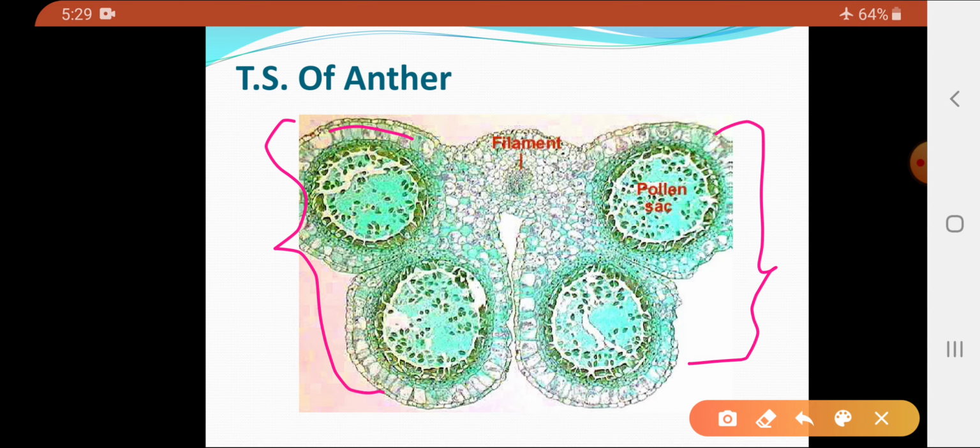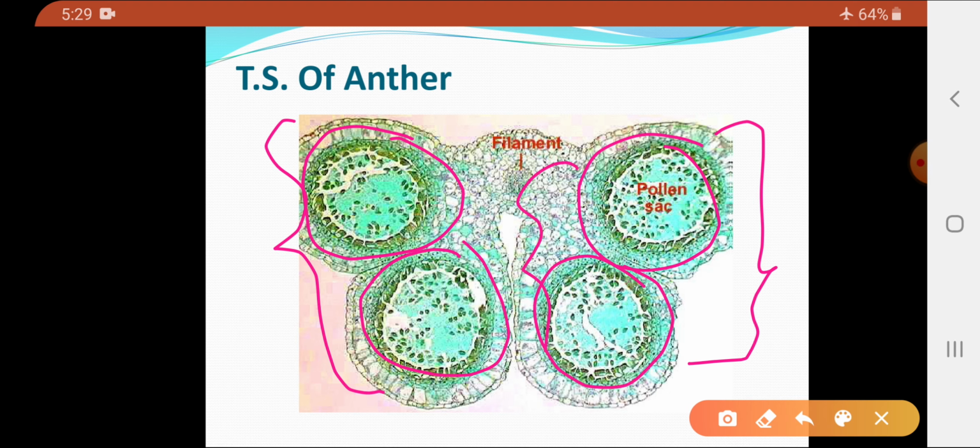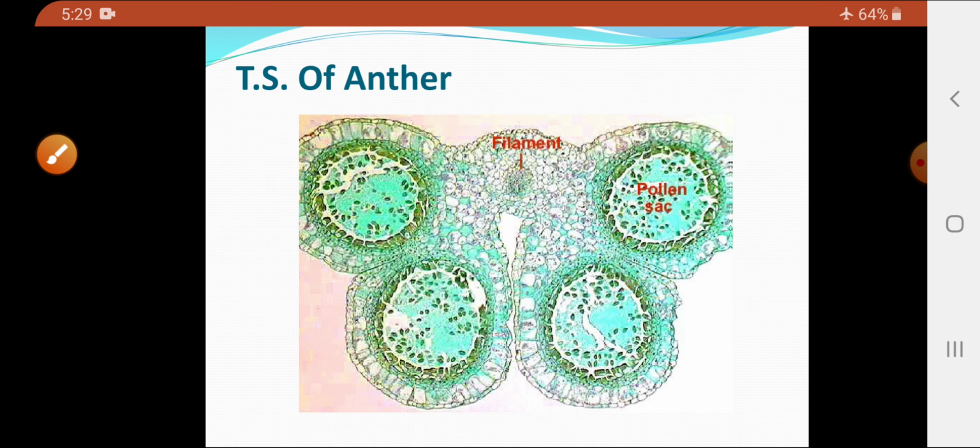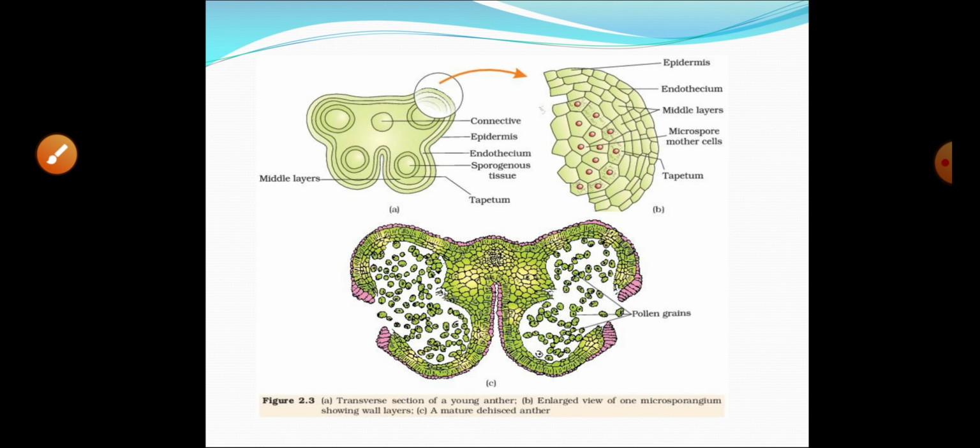Now each lobe consists of the two theca. So these are the two theca present on one side, and these are the two theca of the other side. So it appears that there are two lobes, and each lobe consisting of the two thecas. So that is called as the ditheca structure.